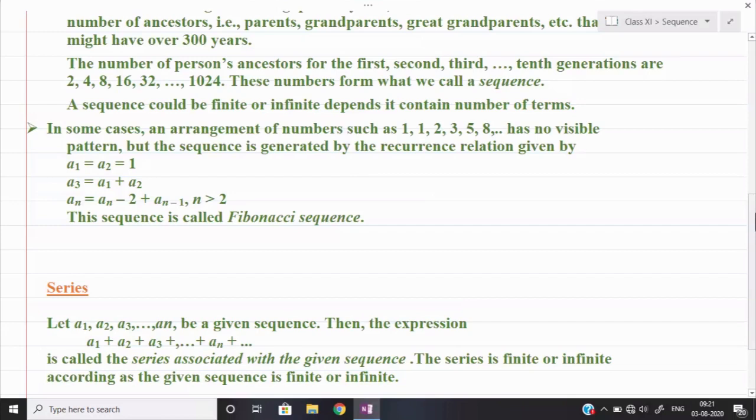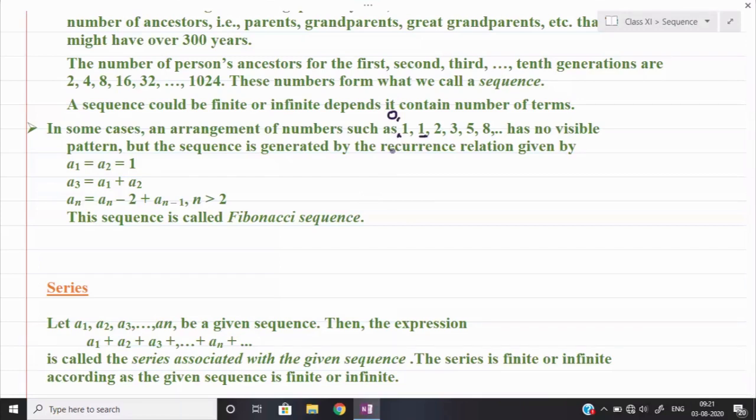Actually, this sequence starts with 0, which is not written in the sequence over there. Each element follows that pattern. For example, if I include 0, then 0 and 1 add up to 1, so this 1, which is actually the second element of the sequence, also follows the same pattern.